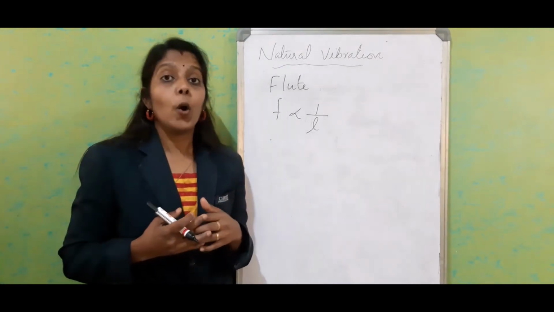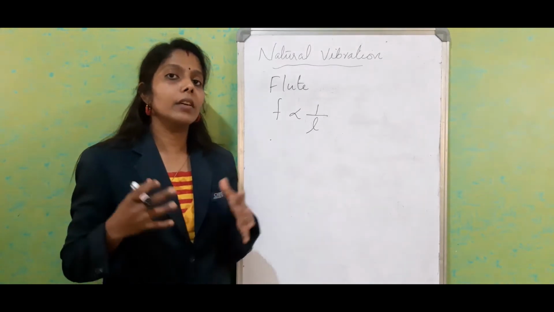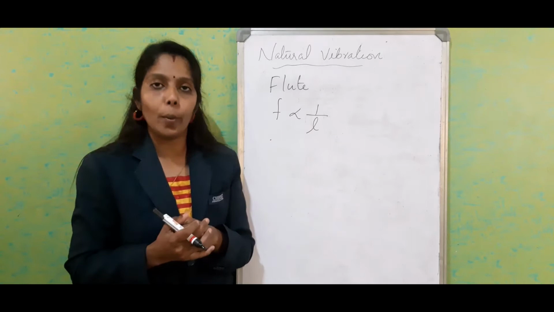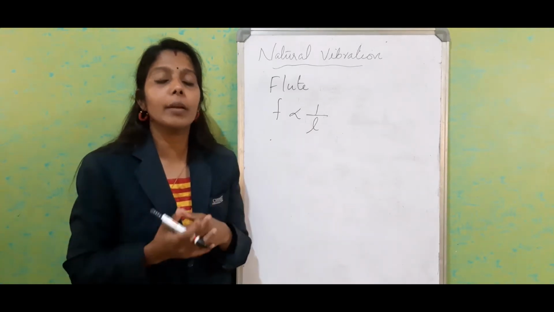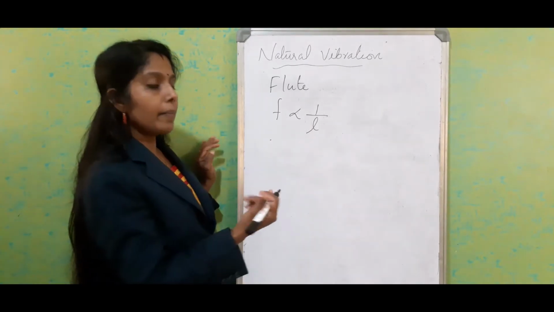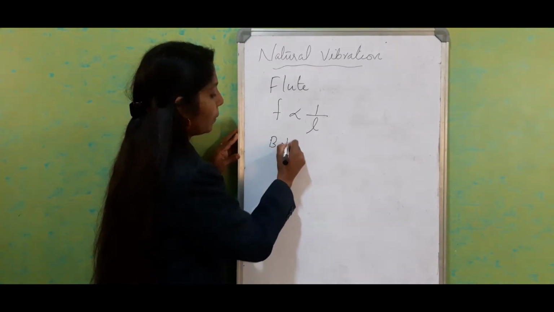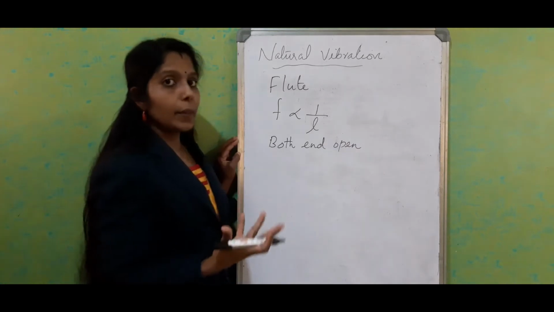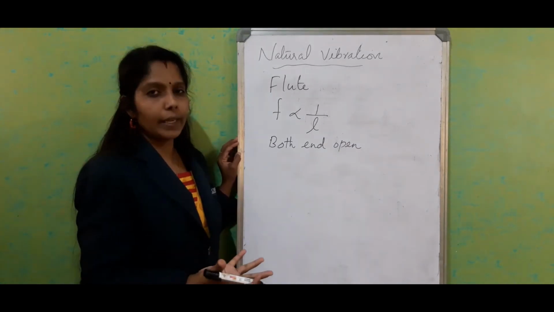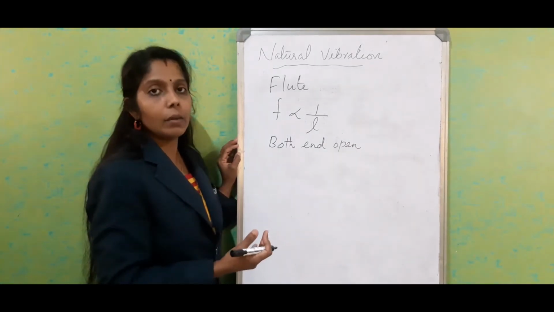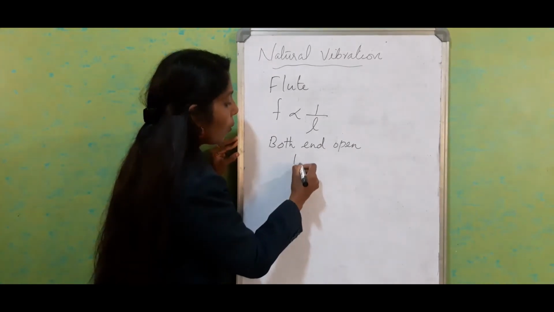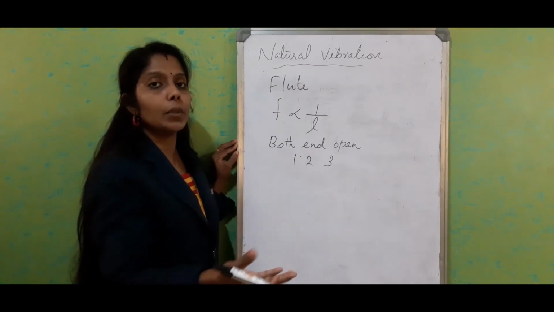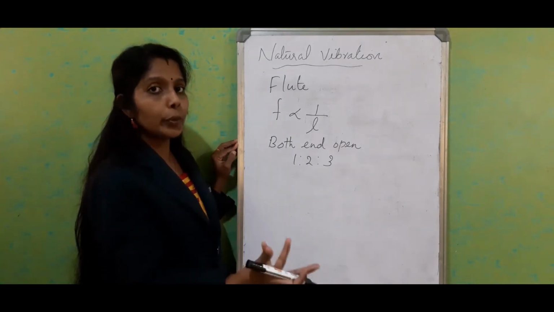Same way in an organ pipe, by managing the length of the air column, if both ends are open, it can create different modes of vibration. So for the both-ends-open case, the way the frequency is produced, if you are representing it in terms of ratio, it's like that: 1:2:3. The mode of change in the frequency is always like 1:2:3.